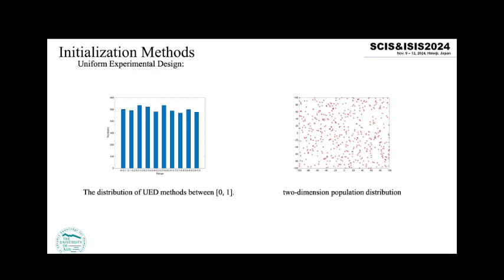And then is the uniform experimental design. It is a kind of space-filling algorithm. The main objective of this algorithm is to obtain points that are uniformly distributed in the search space through the uniform design method. And this is the distribution of the uniform design method, and this is the population distribution.